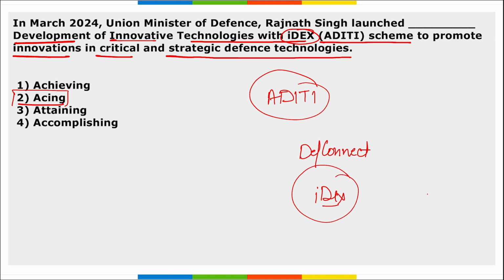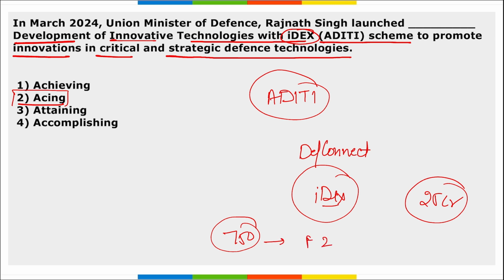The scheme will provide startups with grant in aid of up to 25 crore rupees for research, development and innovation in defense technology, and the budget here is 750 crore rupees allocated for the time period of FY24 to FY26.